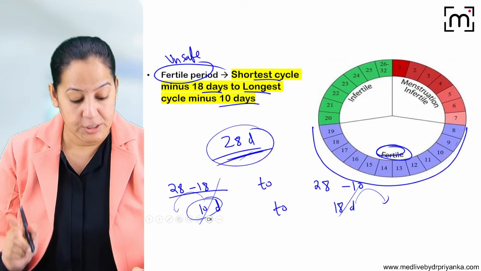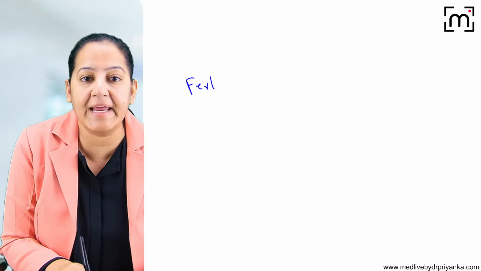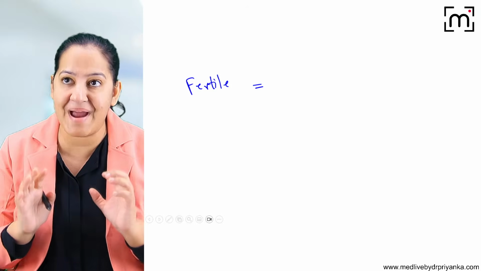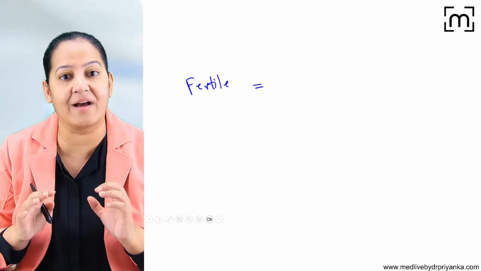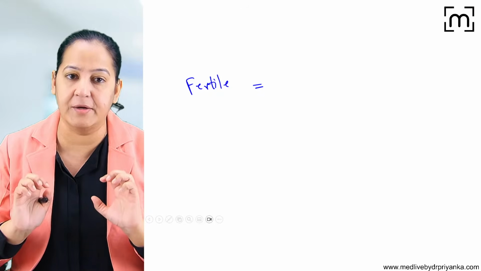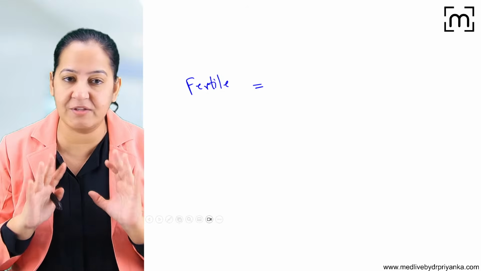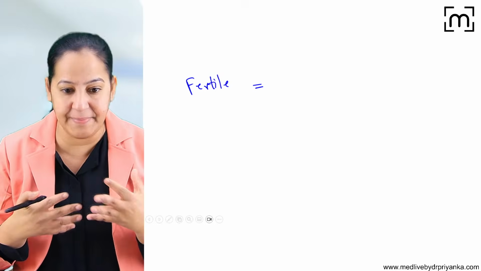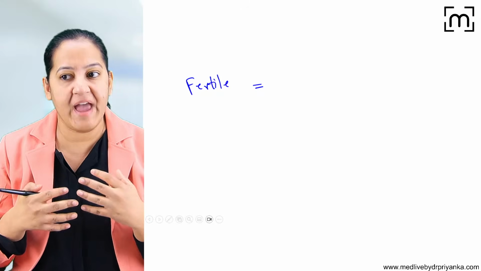How many of you got it? So what is the formula? You have to learn the formula. The formula is for the fertile period. The fertile period of a couple depends on the length of the menstrual cycle of the female partner of that couple. Now, the female is of reproductive age group, so the female may have variability in the menstruation. So we have to ask the female.